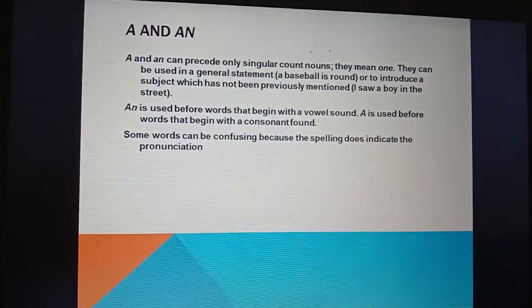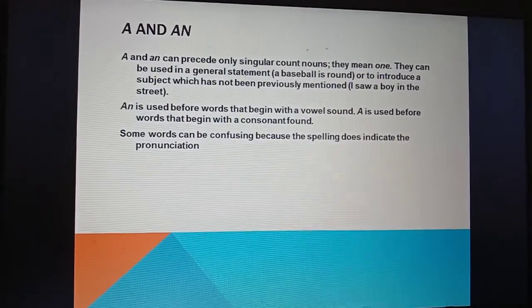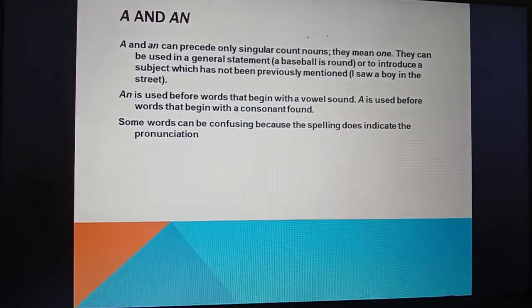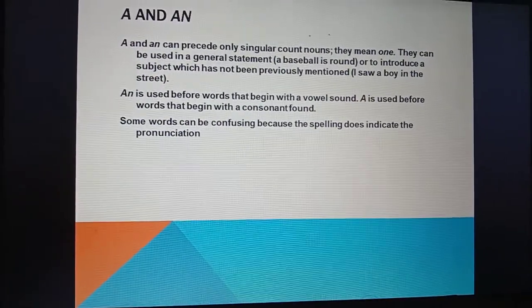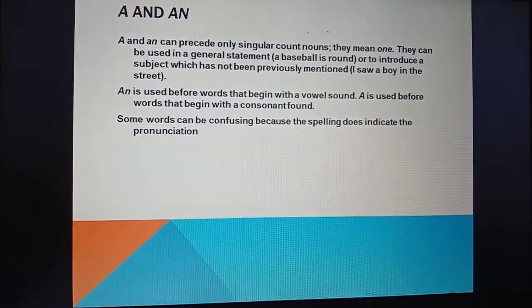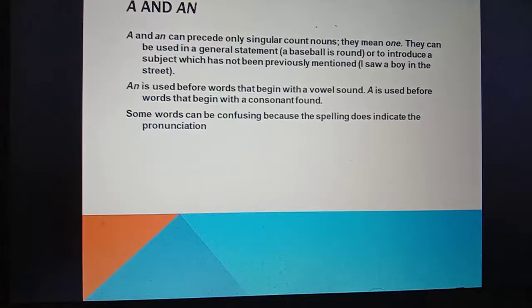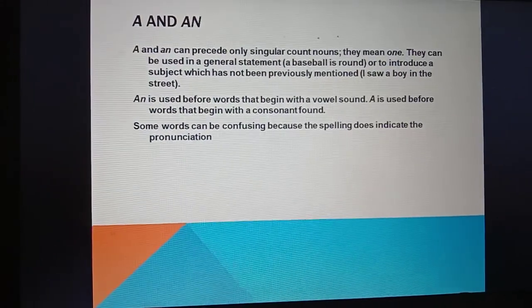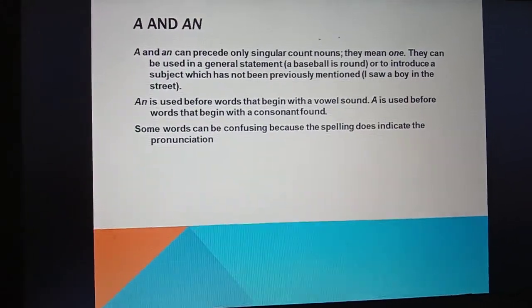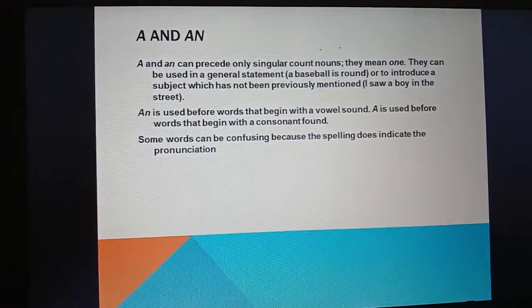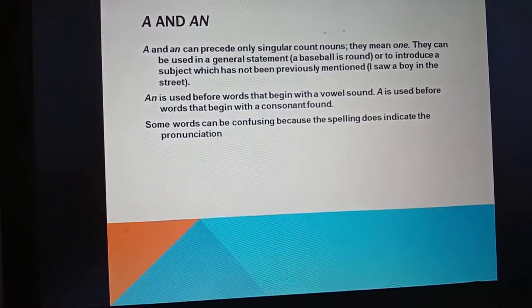An is used before words that begin with a vowel sound. A is used before words that begin with a consonant sound. Some words can be confusing because the spelling does not indicate the pronunciation.